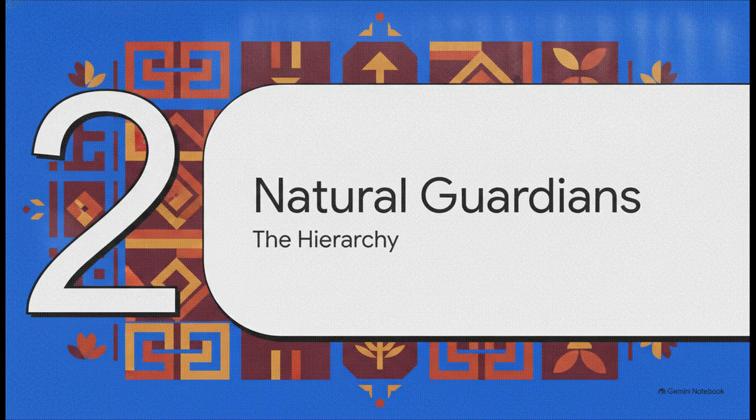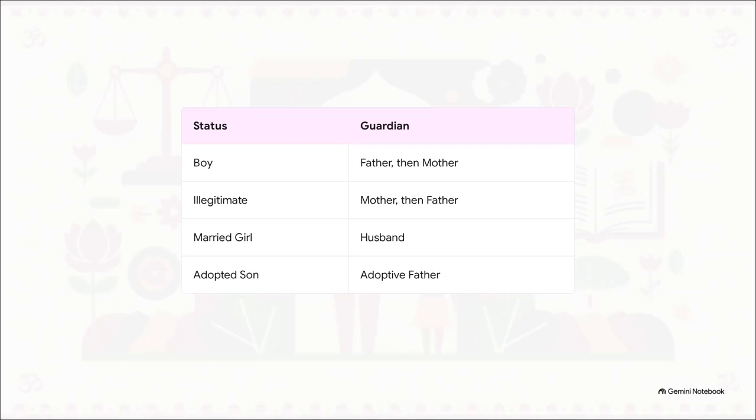Let's move to Section 2, identifying natural guardians, the hierarchy. Now, examiners absolutely love to test your memory on this exact sequence. So let's break it down. For a boy or unmarried girl, the natural guardian is the father, and after him, the mother. But watch how it flips for an illegitimate child. The mother is first in line, then the father. If we're talking about a married minor girl, the natural guardian becomes her husband.